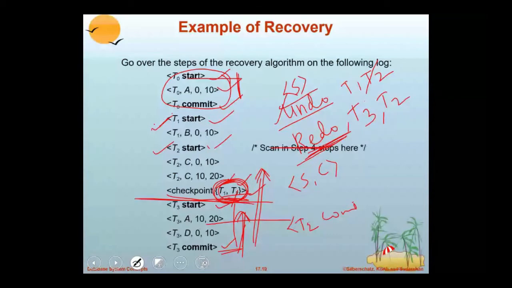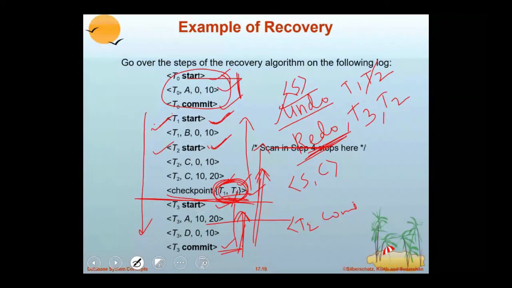Now scan the log backwards until a start record is found. Because both are in the undo list, it can scan the log backwards until it finds a start log for each transaction. For the recovery, it will then scan in the forward direction and perform undo and redo operations.